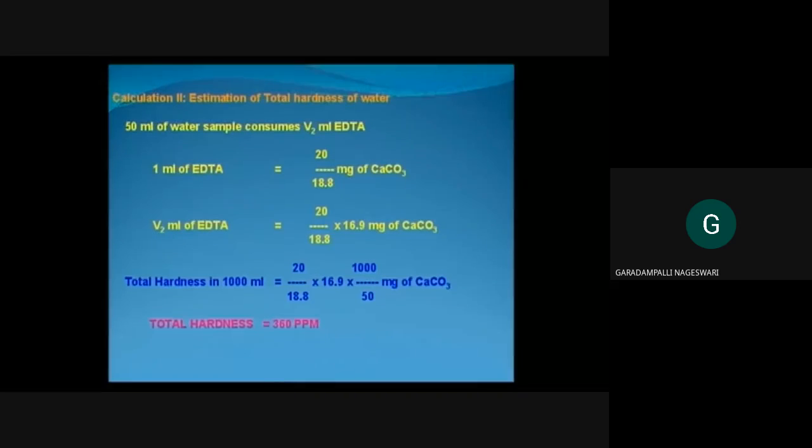So the total hardness in 1000 ml is equal to 20 divided by 18.8, that is nothing but your V1, into 16.9, that is nothing but your V2 ml, into 1000 divided by 50 milligrams of calcium carbonate. If you do the calculation, you get the total hardness as 360 ppm. ppm means parts per million. We have calculated the total hardness of the given water sample.